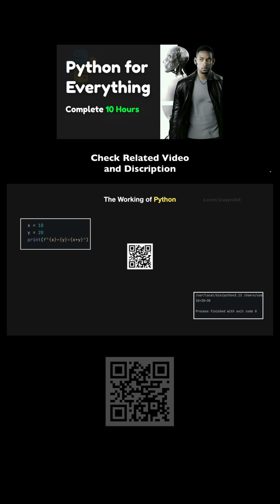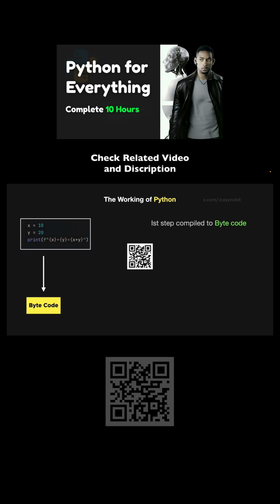Python uses an interpreter. So when you run a Python program, it is first compiled into something called bytecode. And I will show you an example of bytecode shortly. Now, when I say compiled, I don't mean that Python is a compiled language. It's not. Here, compiled is just a technical term that means your code is being prepared for the Python interpreter to execute.